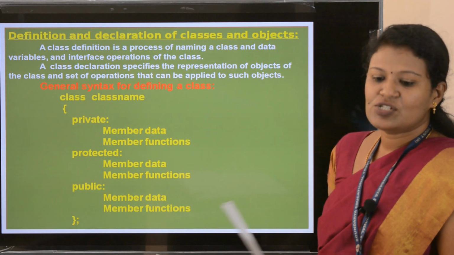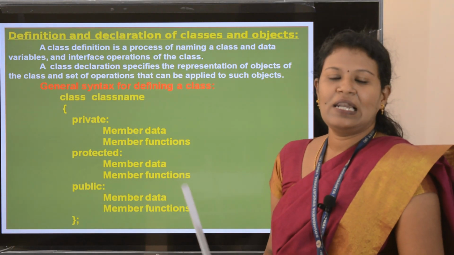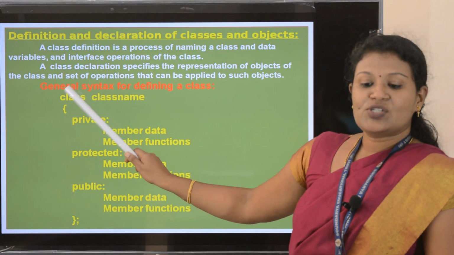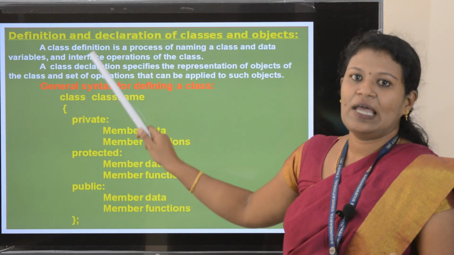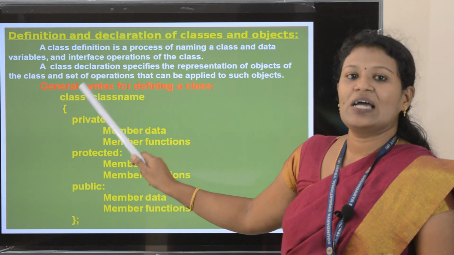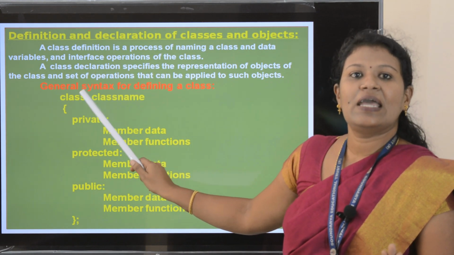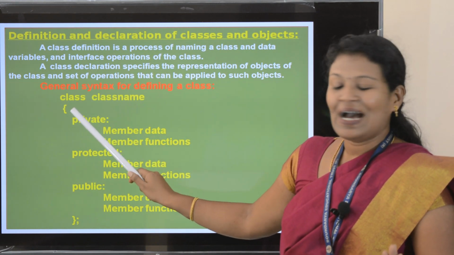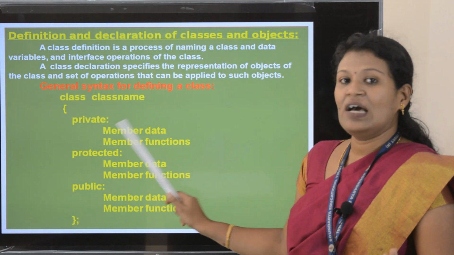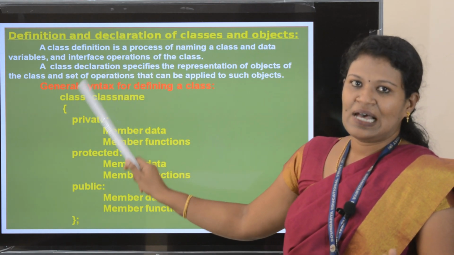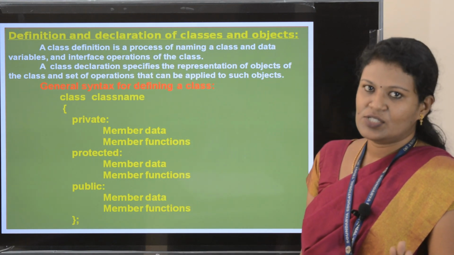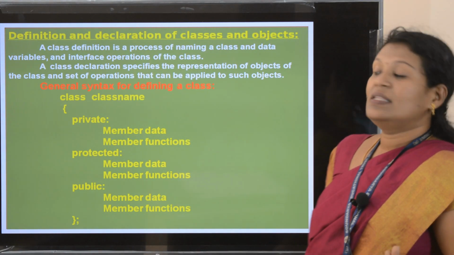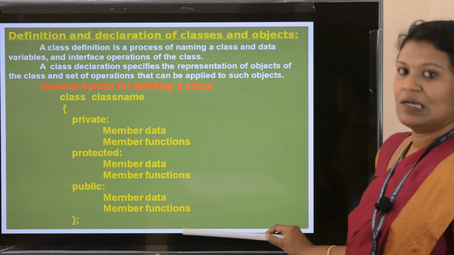You can also describe a class definition like this: it starts with class as a keyword, followed by the name of the class and then the body of the class.